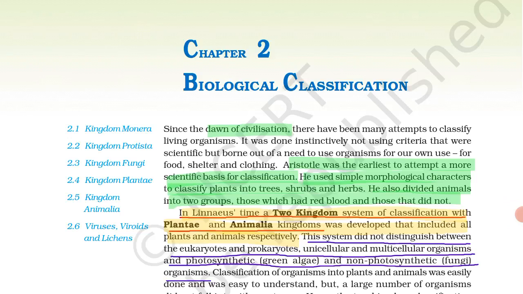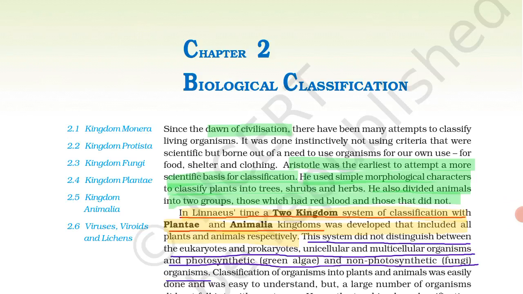So it is given that Aristotle was the dawn of civilization. Aristotle was the earliest to attempt a more scientific basis for classification, meaning he has given a classification system. He used simple morphological characters to classify plants.